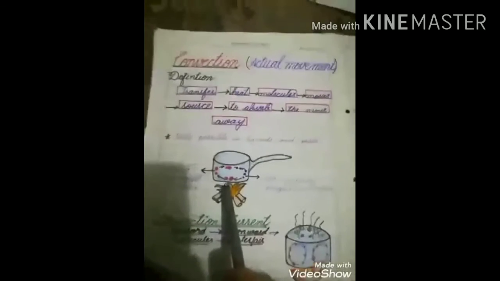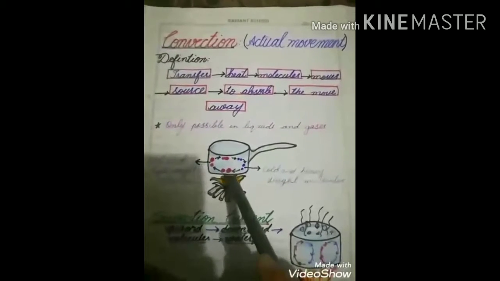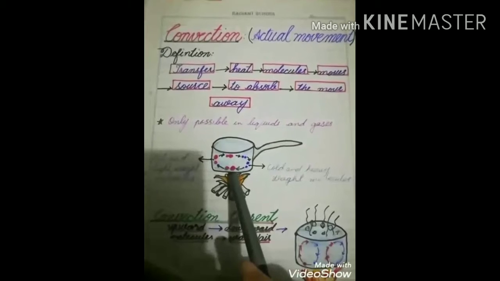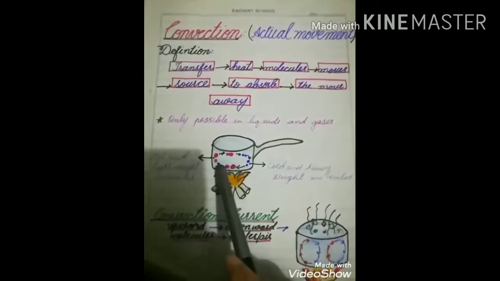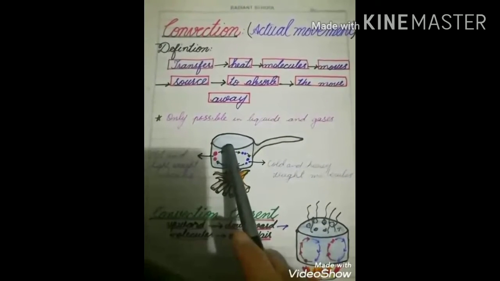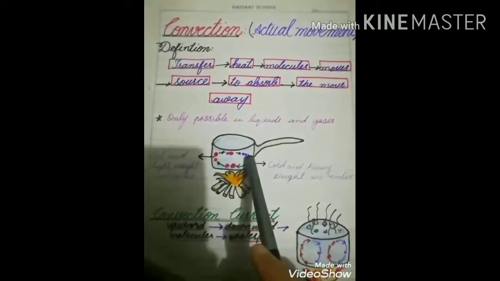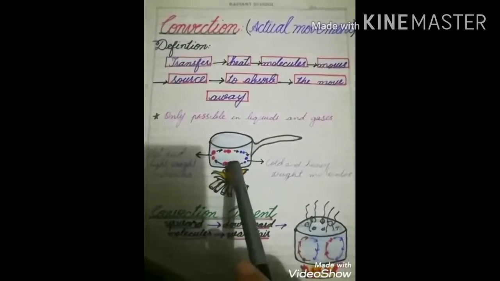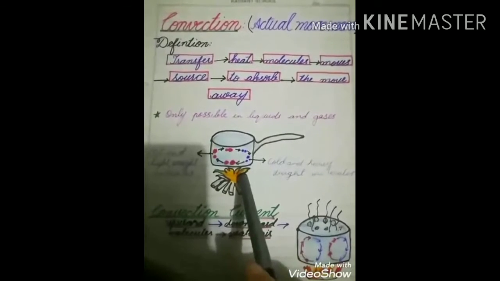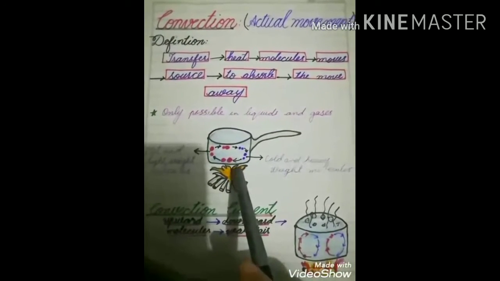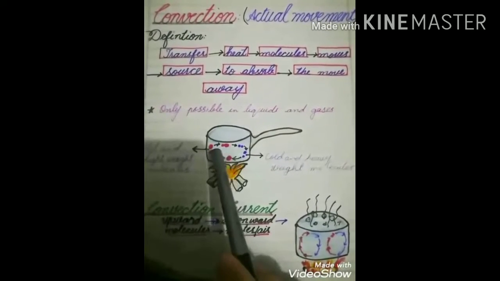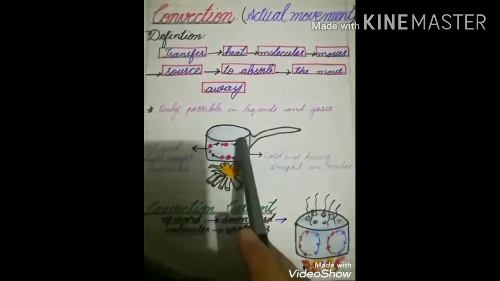This picture shows a convection in which molecules become lighter in weight after getting energy and move in the upward direction. Colder molecules are heavy in weight and they move in the downward direction. So this upward and downward movement of the molecules will continue in liquids and gases until the complete water pot gets heat.